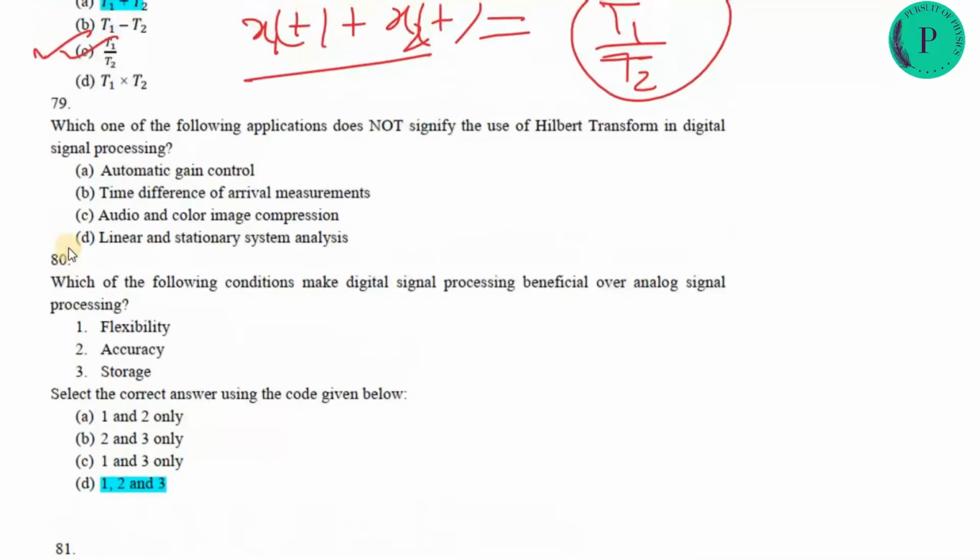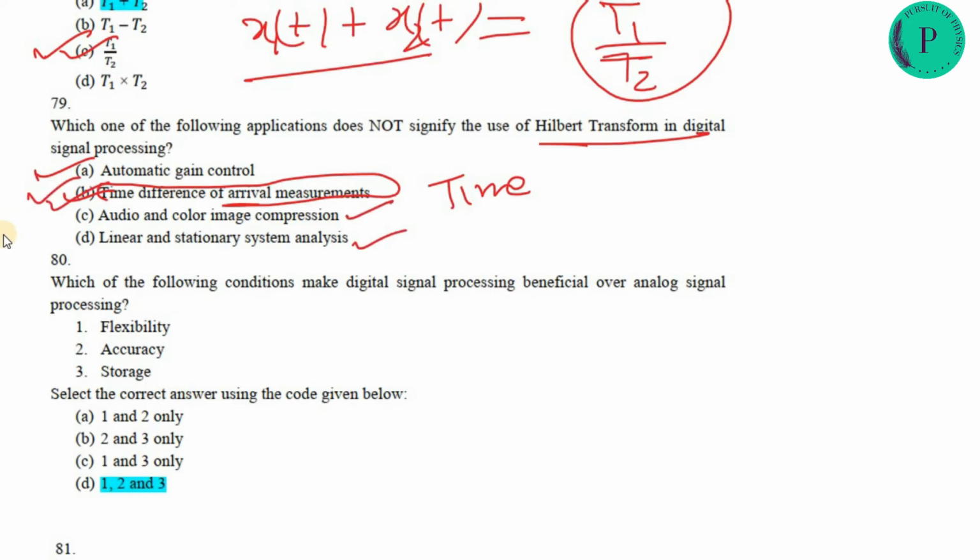Next question: which one is not an application of the Hilbert transform in digital signal processing? The Hilbert transform is a linear time invariant transform. All these options are given there. Automatic gain control, and time difference of arrival measurement can use it. So option B will not be correct, and all the others are applications where the Hilbert transform can be used.